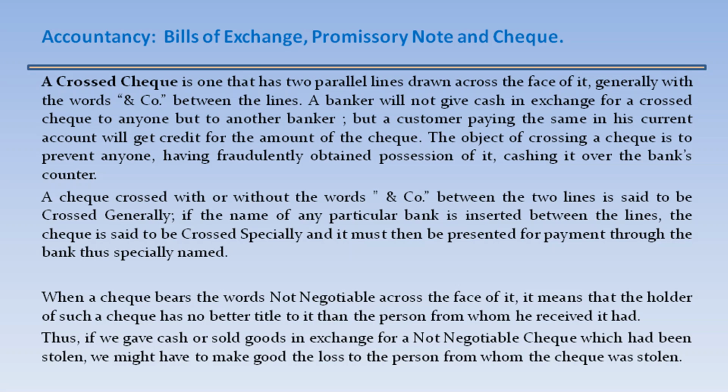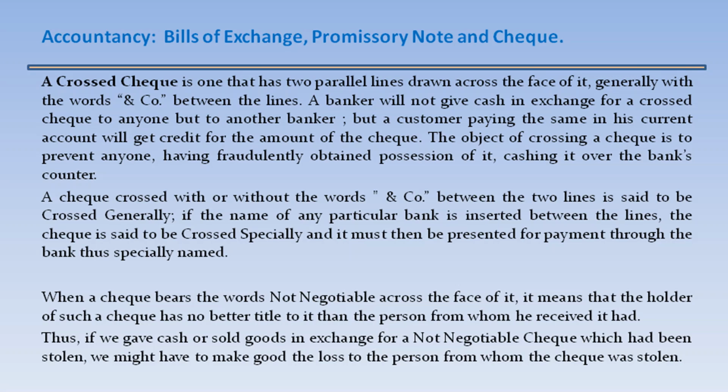A check crossed with or without the words "and company" between the two lines is said to be crossed generally. If the name of any particular bank is inserted between the lines, the check is said to be crossed specially, and it must then be presented for payment through the bank thus specially named.